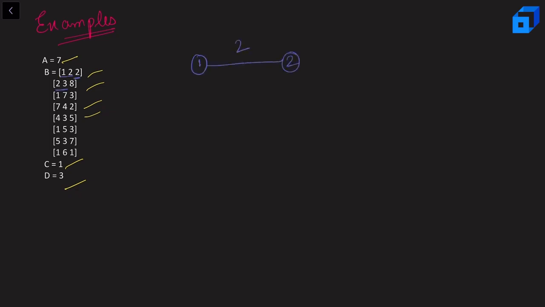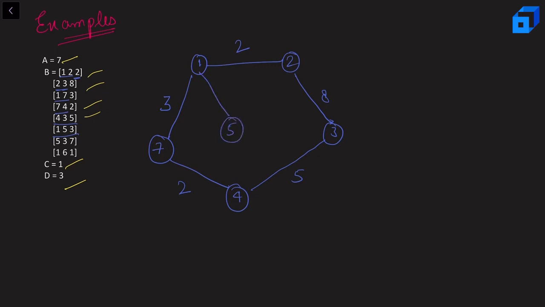Then 2 and 3 with weight 8. So we'll have 8 here. Then 1 and 7, weight is 3. Then 7 and 4, weight is 2. And then 4 and 3, weight is 5. Then 1 and 5, weight is 3. Then 5 and 3, weight is 7. Then 1 and 6, weight is 1. So these are all the edges and their respective weights.